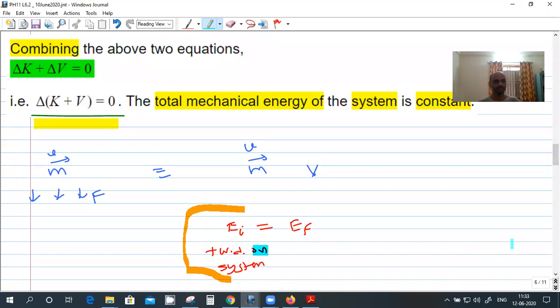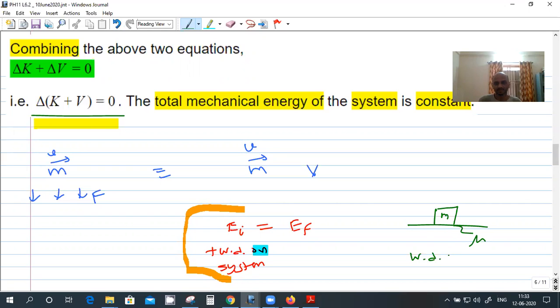So if a mass is moving on a floor with friction, so this is the mass moving on a floor with some friction value. So here work is done by the mass or on the mass?